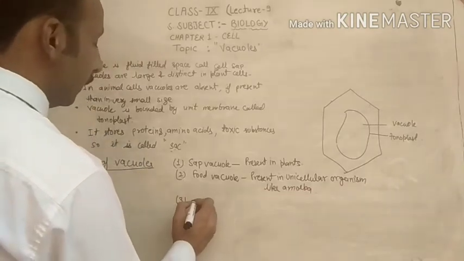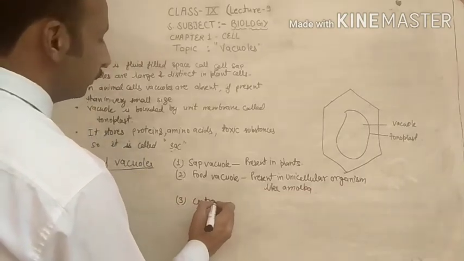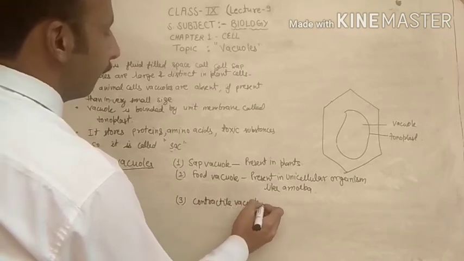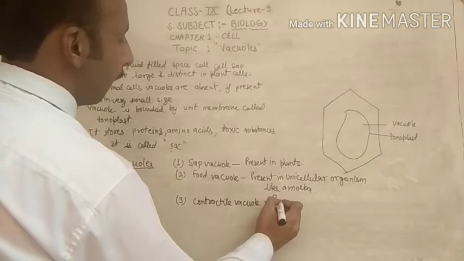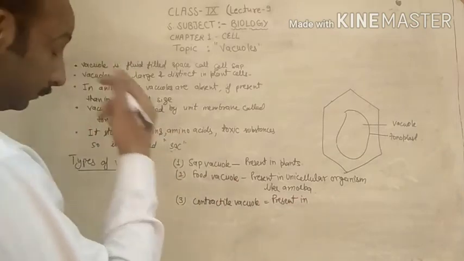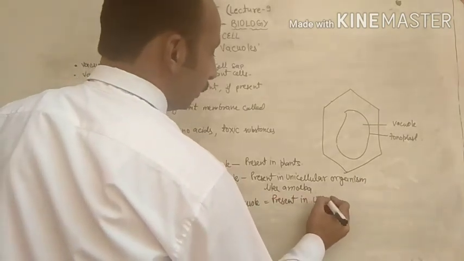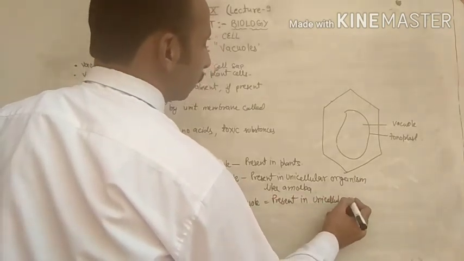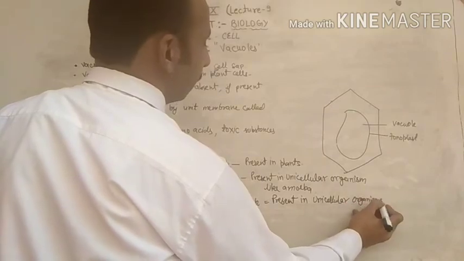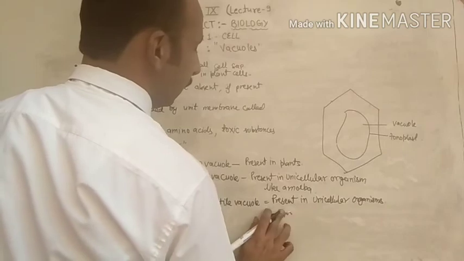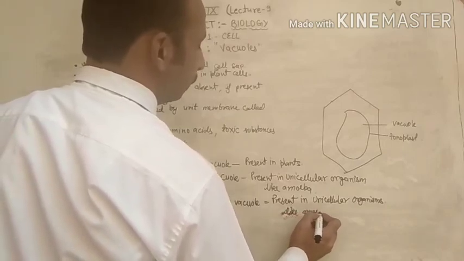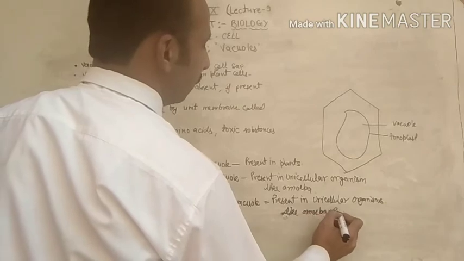Third, contractile vacuole, present in unicellular organisms like amoeba, paramecium, etc.